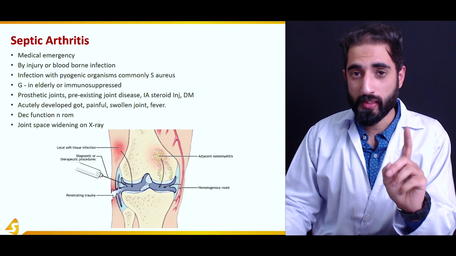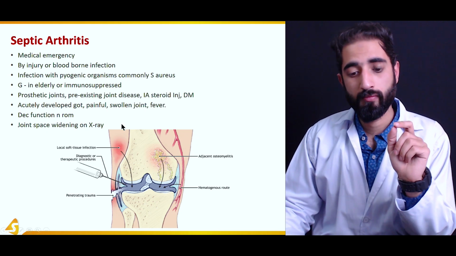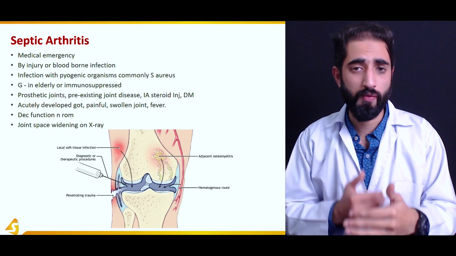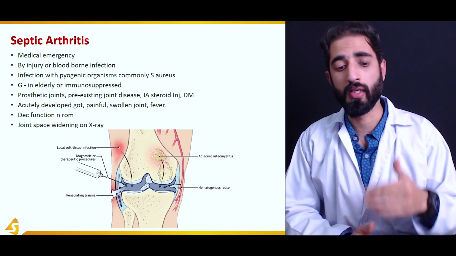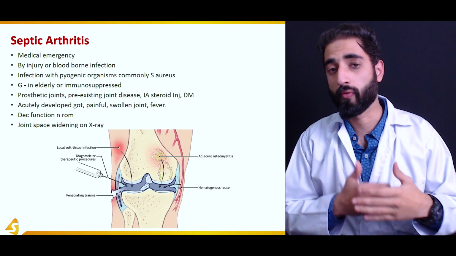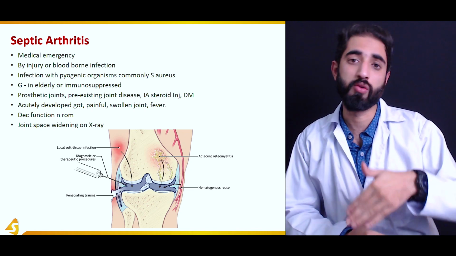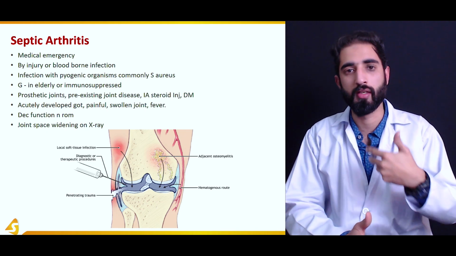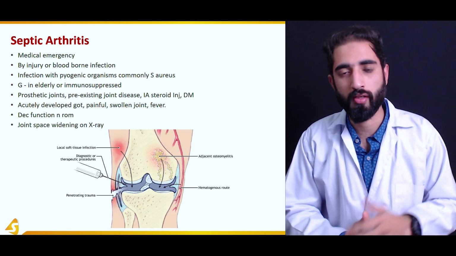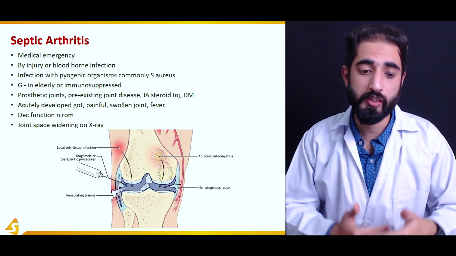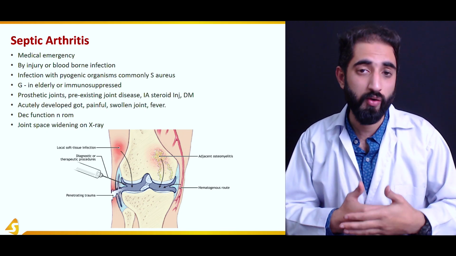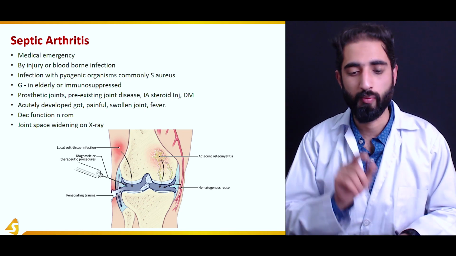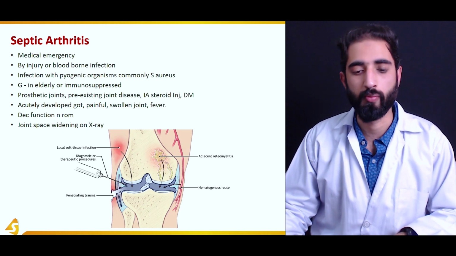There is one specific manifestation of this arthritis: when you observe it on X-ray, there would be an increased joint space, or widening of the joint space, as compared to degenerative conditions such as osteoarthritis, rheumatoid arthritis, ankylosing spondylitis, and psoriatic arthritis, in which the joint space was narrowed or diminished, or smaller, but here it would be larger. So that is also a very important point.